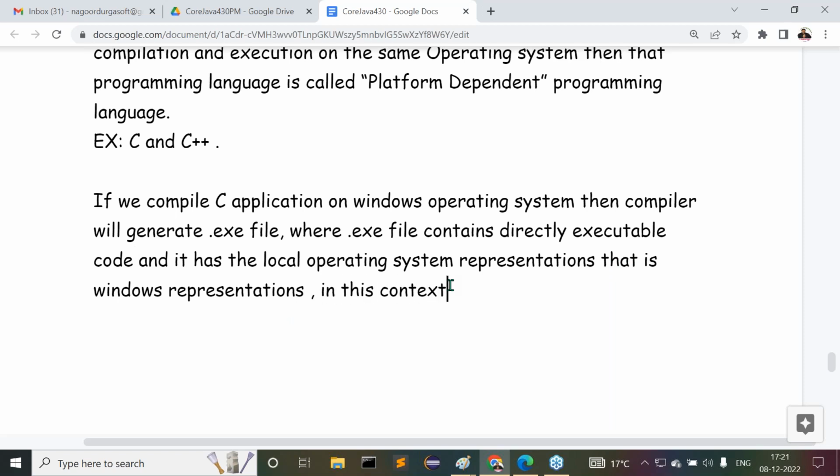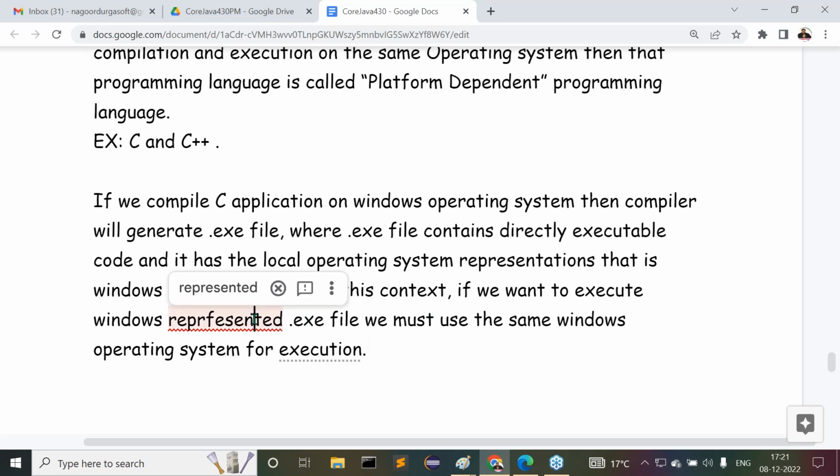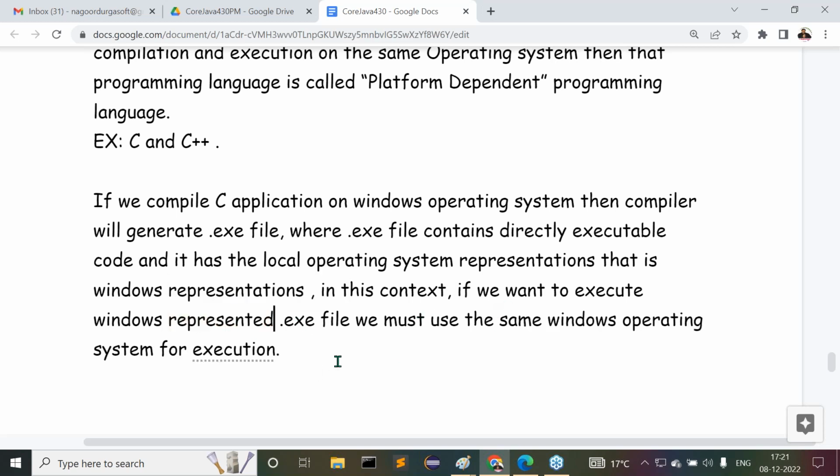In this context, if you want to execute a Windows represented .exe file, we must use the same Windows operating system for execution. Understand my point clearly?